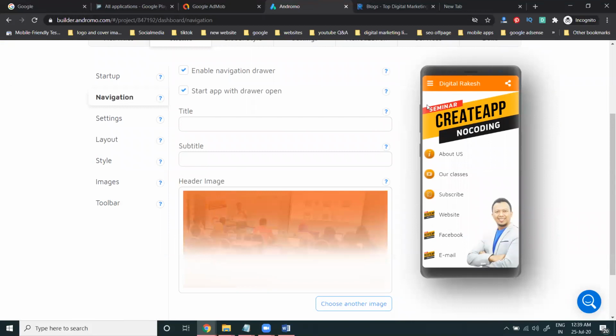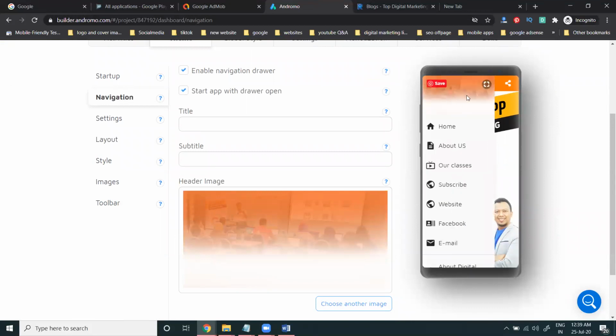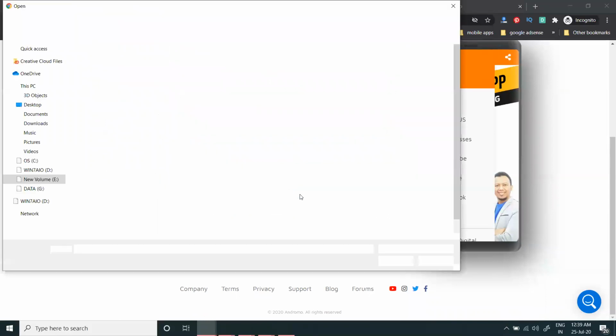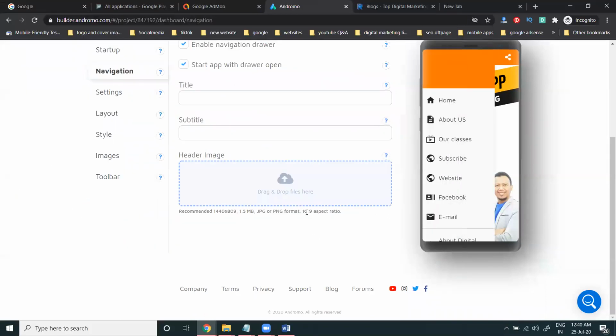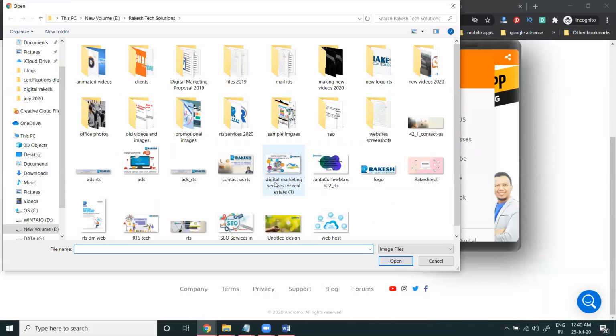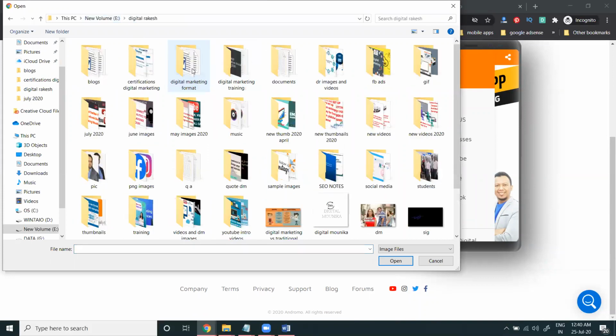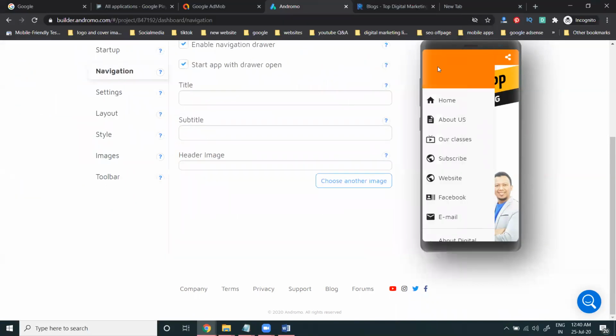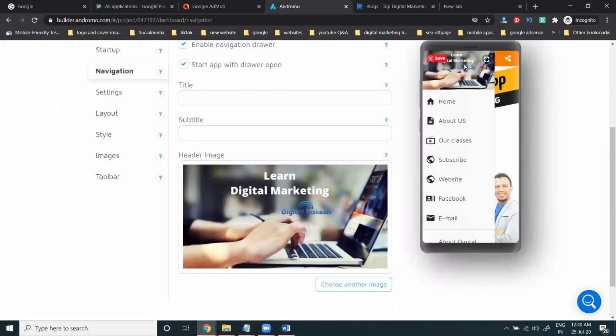So the particular option is here where the image is shown. So choose another image. We should know the size, 16:9 aspect ratio. Just select here. I'm adding one particular picture in this. So run it. So here, the picture is very useful in this.